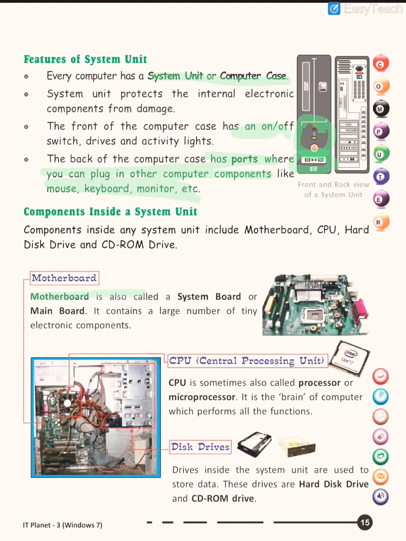Inside the system unit we have the motherboard, which we call the system board or the main board. It contains the processor, which is the brain of the computer, the microprocessor, as you can see in the picture. The microprocessor is basically processing the data into information. So who is processing the data into information? The microprocessor, which is present in the CPU. And if you open the cabinet, the hard disk drive and CD-ROM drives are stored there.